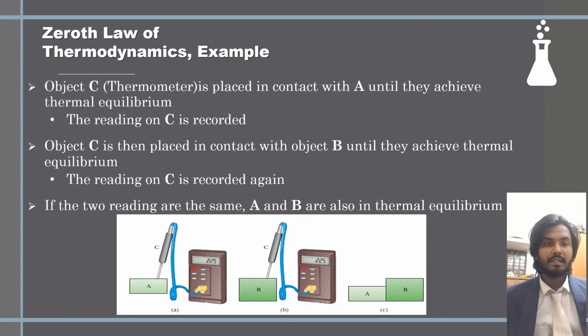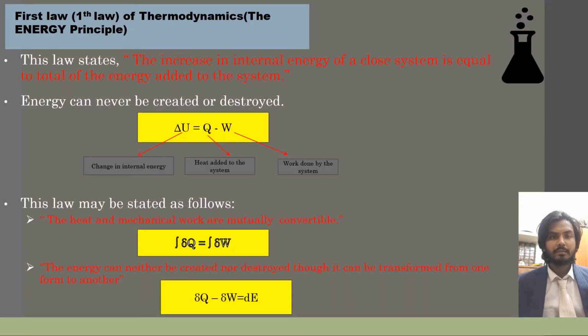The reading of C is recorded again. If the two readings are the same, A and B are also in thermal equilibrium. Here in this slide, I attached a picture of this description.